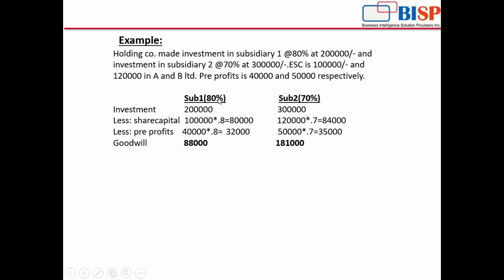In subsidiary 1 we have an 80% holding, so 1 lakh into 80%. In subsidiary 2, share capital is 120, so 120 into 70%. Less pre-profit, 40,000 is the pre-profit of subsidiary 1, so 40,000 into 80%. And similarly in subsidiary 2, 50,000 into 70% comes to 35,000. So it is the investment less net assets acquired. In both the cases, goodwill is coming at 88,000 and 1,81,000. Let us see the same example through Excel.